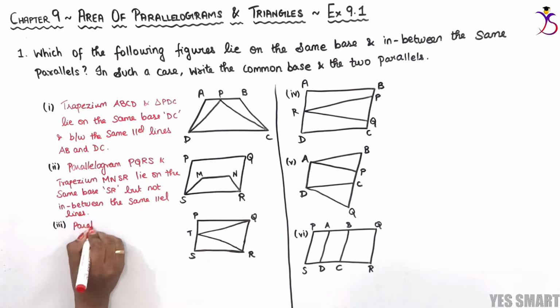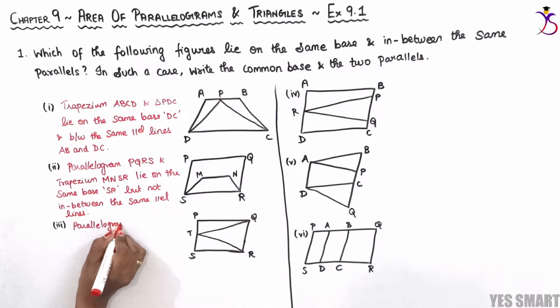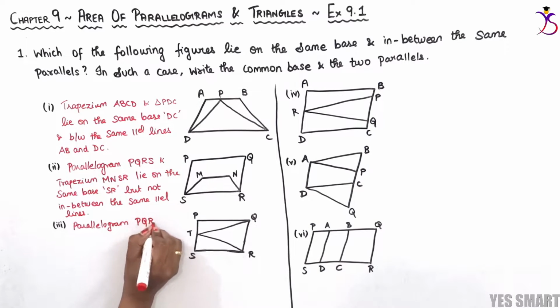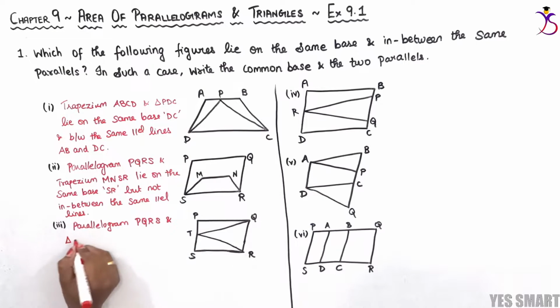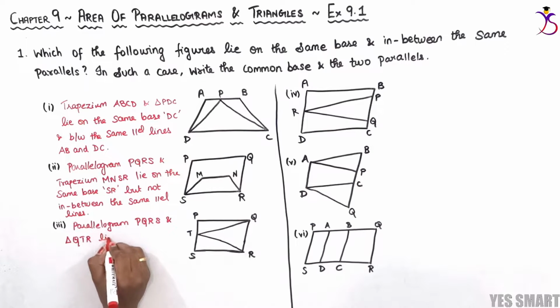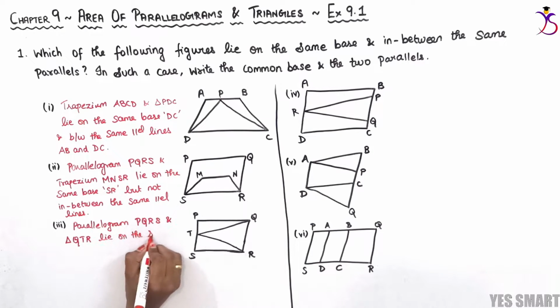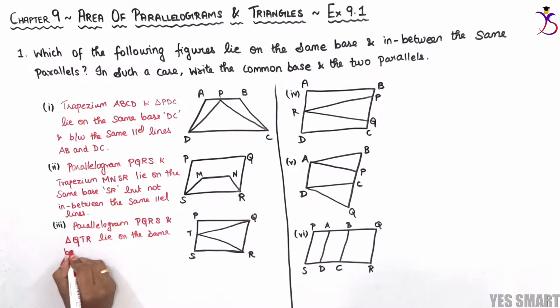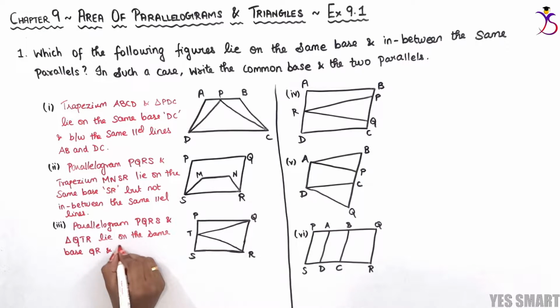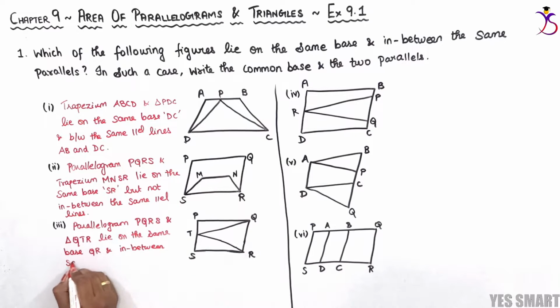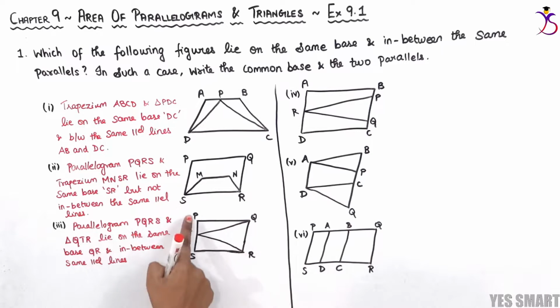Whereas in the second subdivision, the side MN doesn't touch the side PQ, hence they are not under the same parallels. So let's conclude: parallelogram PQRS and triangle QTR lie on the same base QR and in between the same parallel lines QR and PS.